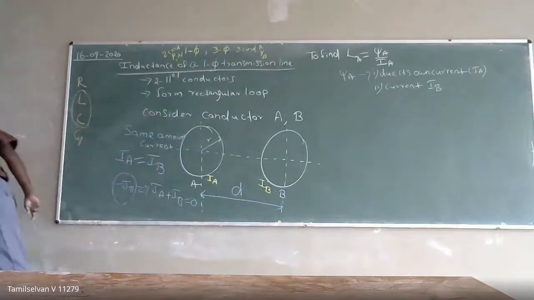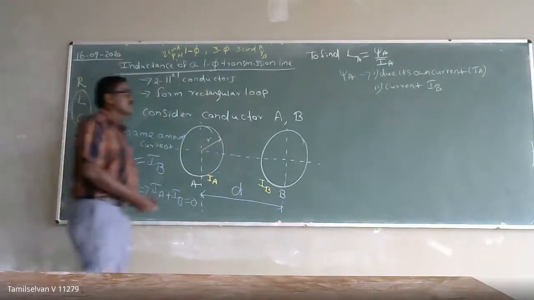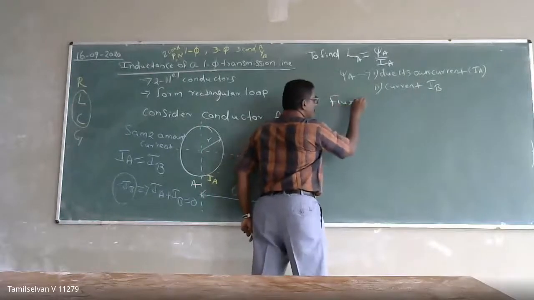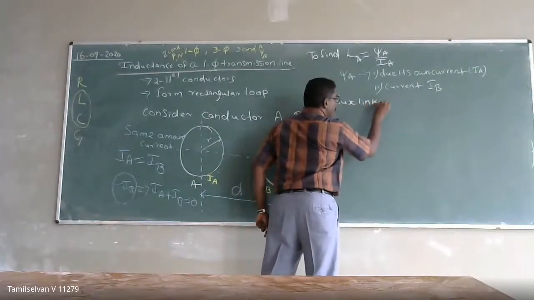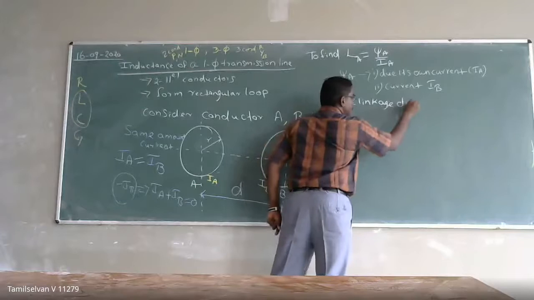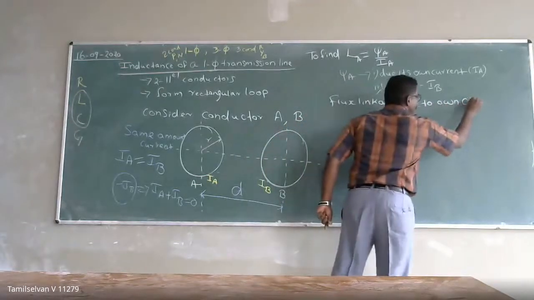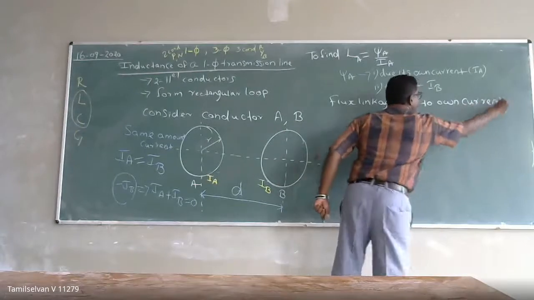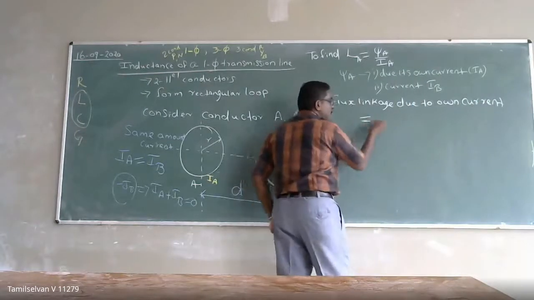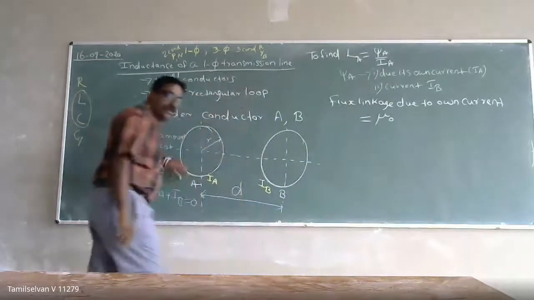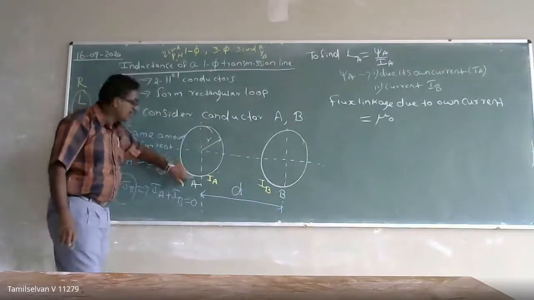What is the flux linkage due to its own current? It is equal to mu naught, and the current flowing through this conductor is IA.